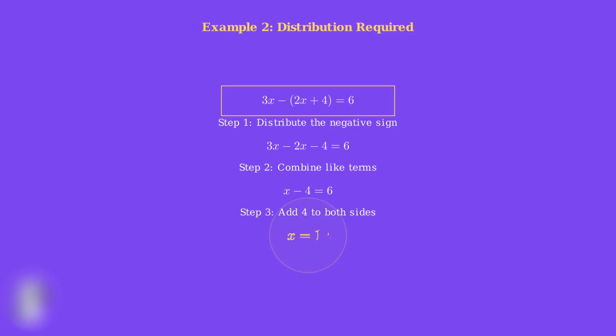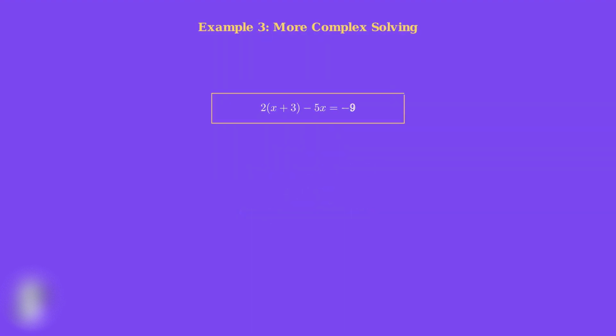Step 3, we add 4 to both sides to isolate x. This gives us x equals 10. Another variable successfully solved. Here's our most complex example. We have 2 times the quantity x plus 3 minus 5x equals negative 9. This requires multiple algebraic steps.